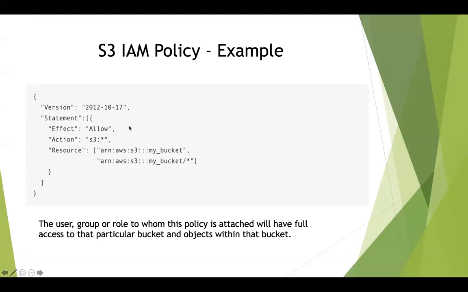Okay. So if I assign this policy to an IAM user or to an IAM group, that particular IAM user or all the users of that IAM group will only be able to access this my bucket and all the objects within that bucket, but they will not be able to access any other buckets that you have within S3. So this is providing granular access and limiting access to just one bucket and all the objects within that bucket, but that user can do all S3 actions.